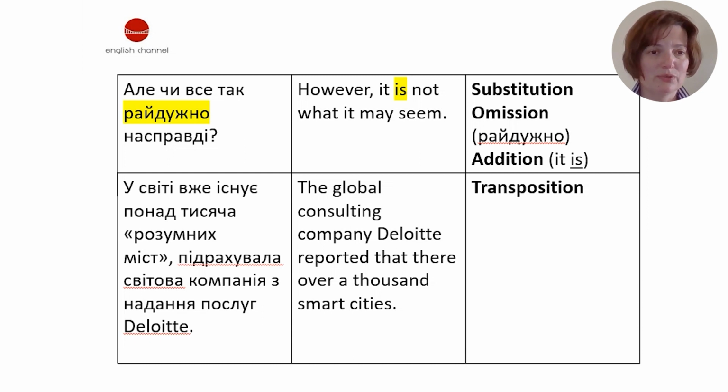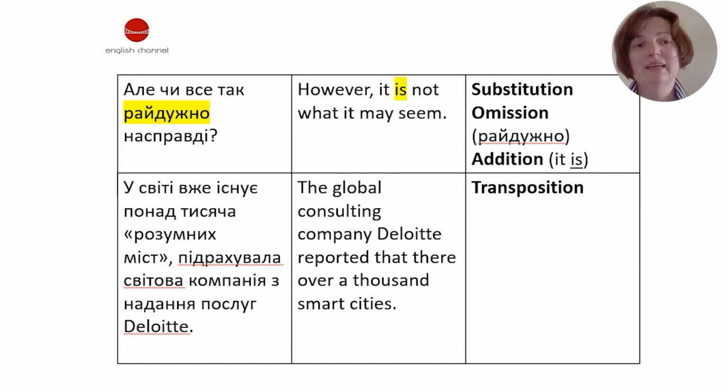Виглядати райдужно in Ukrainian sounds natural because it is the usual way of combining these two words. And when we say райдужно, we imply that it goes with виглядає. That is why in this context, райдужно sounds okay in Ukrainian.